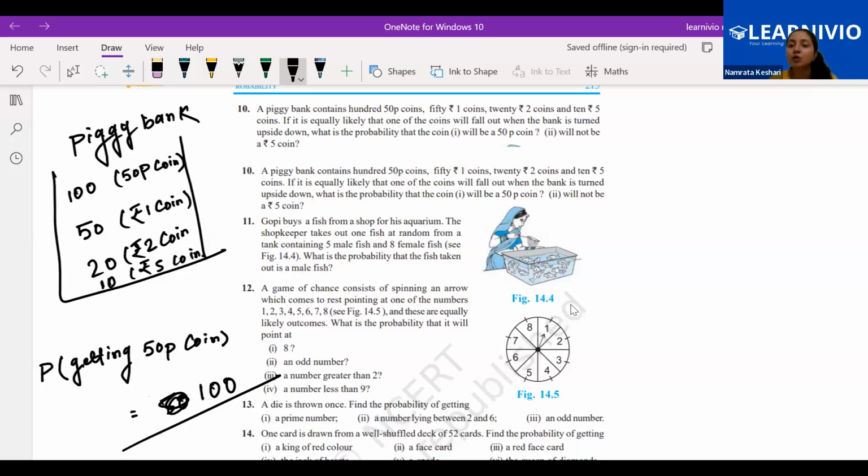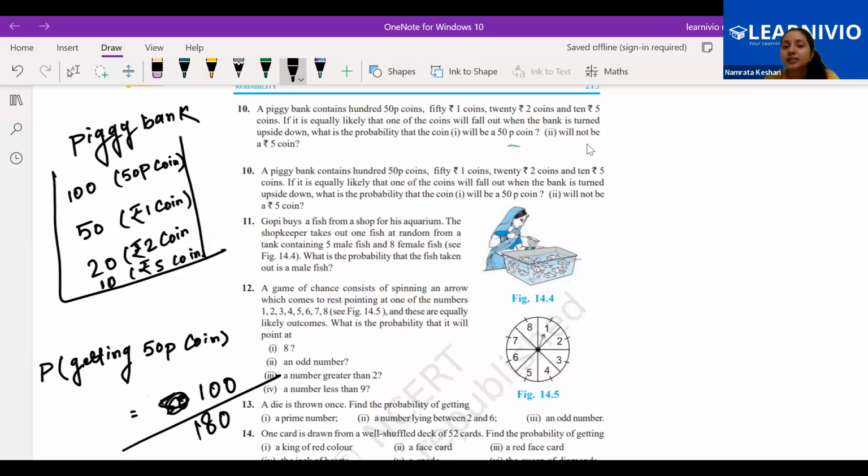By the total number of outcomes, how many total coins are we having? 100 coins of 50 paise, 50 coins of rupees 1, 20 coins of 2 rupees, 10 coins. Can you tell me how many total coins we are having? 100 plus 50 plus 20 plus 10? 180. So 180. This is the probability of getting a 50 paise coin. Here 2-3 different types of figures are given just to create confusion. How many coins are we having? Favorable number of outcomes by total number of outcomes. That's it.